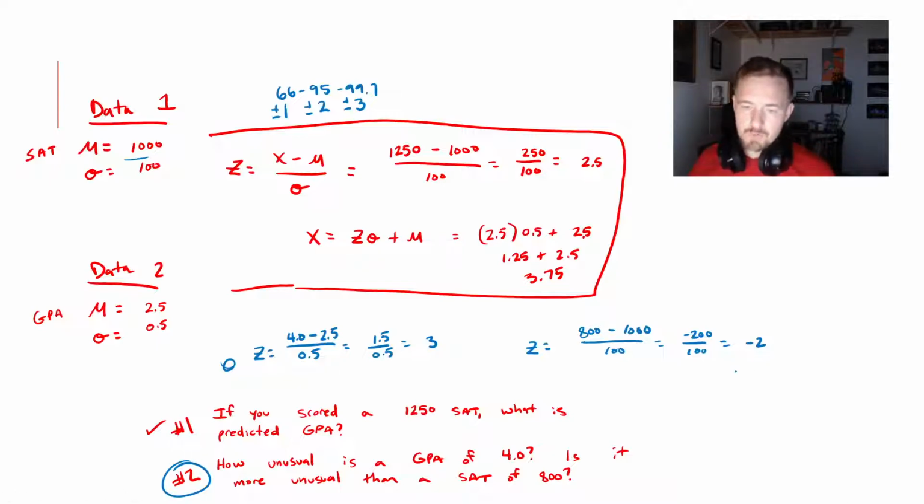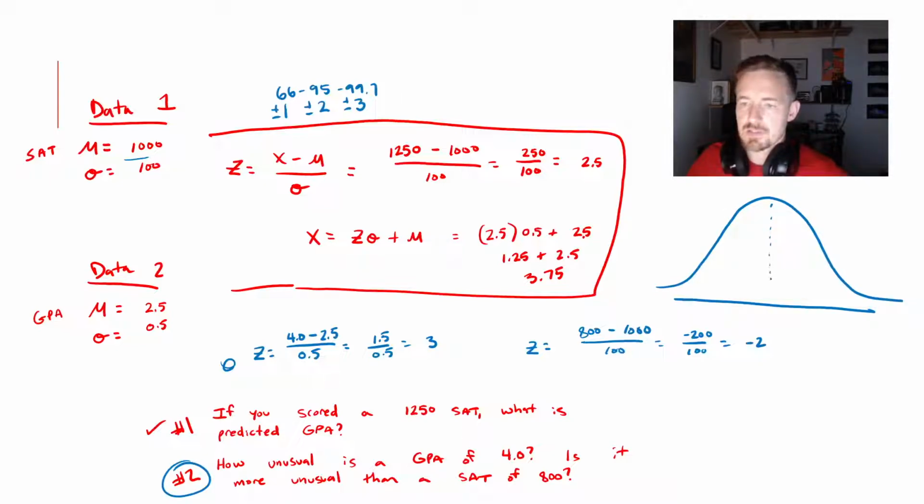Alright, so I intentionally did this where there was one positive z-score and one negative z-score, because you can still compare them even if they are different polarities, different alignments. So a positive 3 would basically be, and I'm going to draw this out on a normal curve, because I think that's always the best way to do these, is to put it on a normal curve.